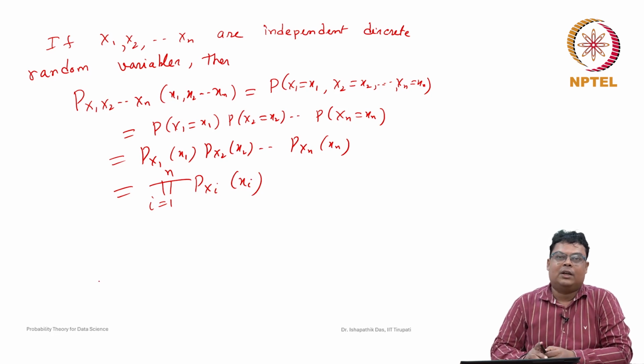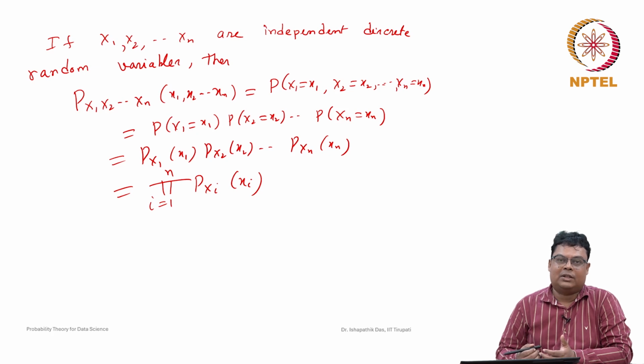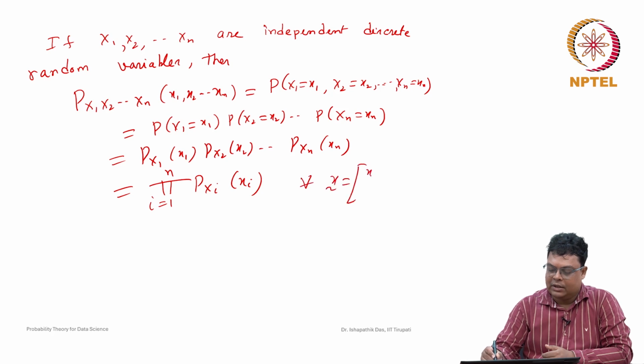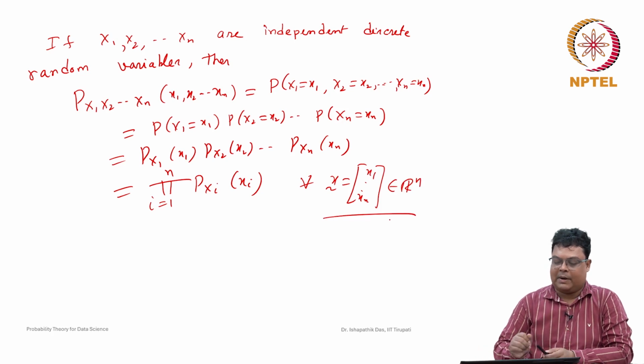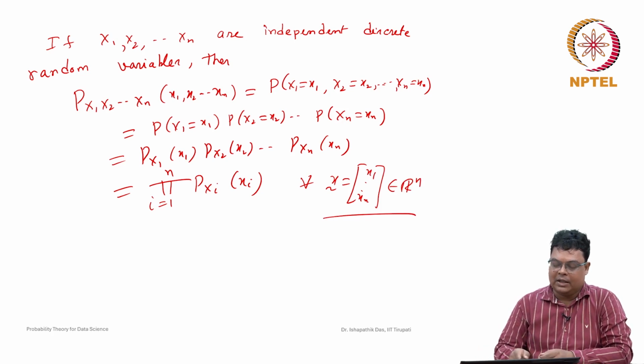So next we will discuss continuous random variables, how for multivariate, n-variate random variables, when X1, X2, ..., Xn are all continuous random variables, the joint probability density function will be defined. It is very similar to the bivariate case, an extension of the bivariate case, with the joint probability density function, its properties, and when they will be independent. And this has to be true for all x in Rn. It is not only for particular values of x1, x2, ..., xn. If they are independent, then it has to be true for all x1, x2, ..., xn belonging to Rn.